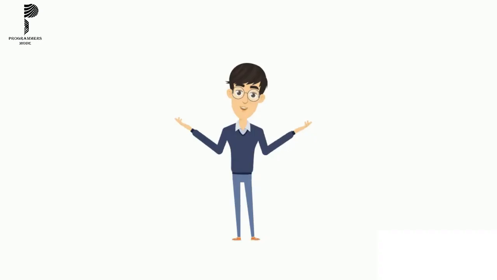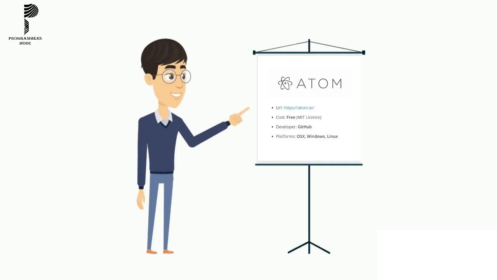Let's start with Atom first. Atom is described as a hackable text editor for the 21st century. The package manager is installed by default, wherein all the packages are hosted on GitHub. The number of packages goes up to 6,452. In general, everything in Atom is rather smooth until you need to choose which additional packages need to be installed when starting from scratch.